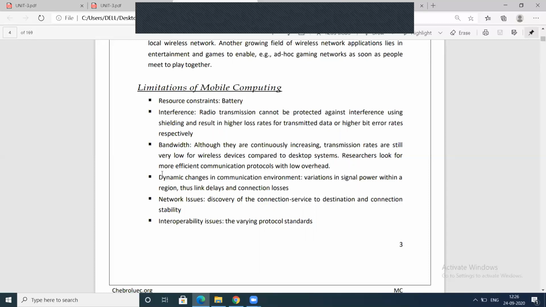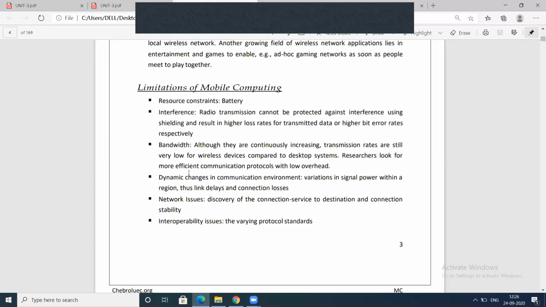And dynamic changes in the communication environment. Whereas in connection-oriented networks we have a topology according to which the nodes are arranged, here dynamic changes will happen. Why? Because of mobility, the mobile device is continuously moving, changing location from one place to another. This is one more challenge.